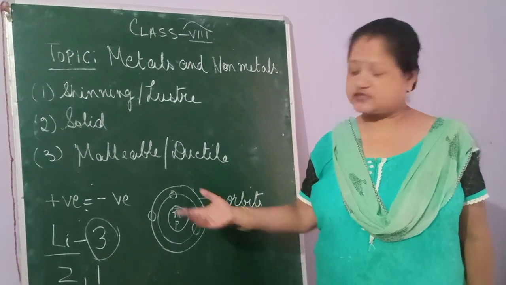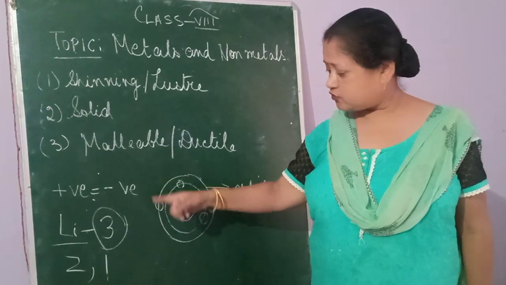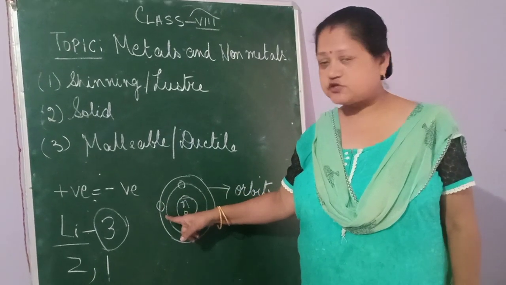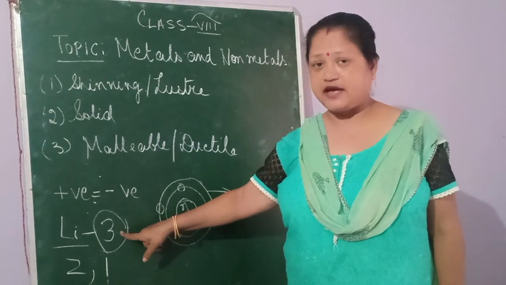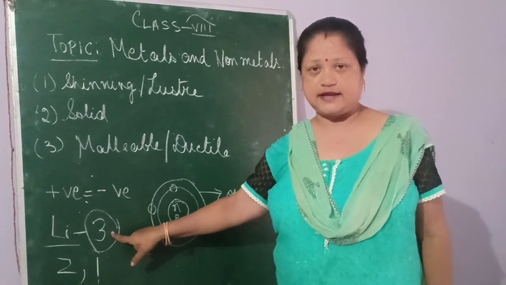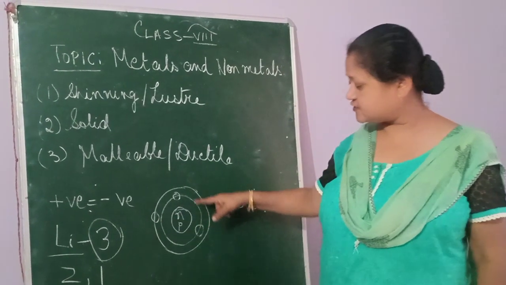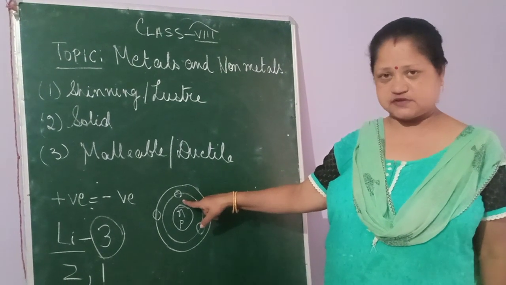Just now I told you that the capacity to hold electrons in the second orbit is 8. Then you might be asking me, why only 1, ma'am? Actually, why is it 1? Because lithium's atomic number is 3. That is why 2 electrons are accommodated in the first orbit.